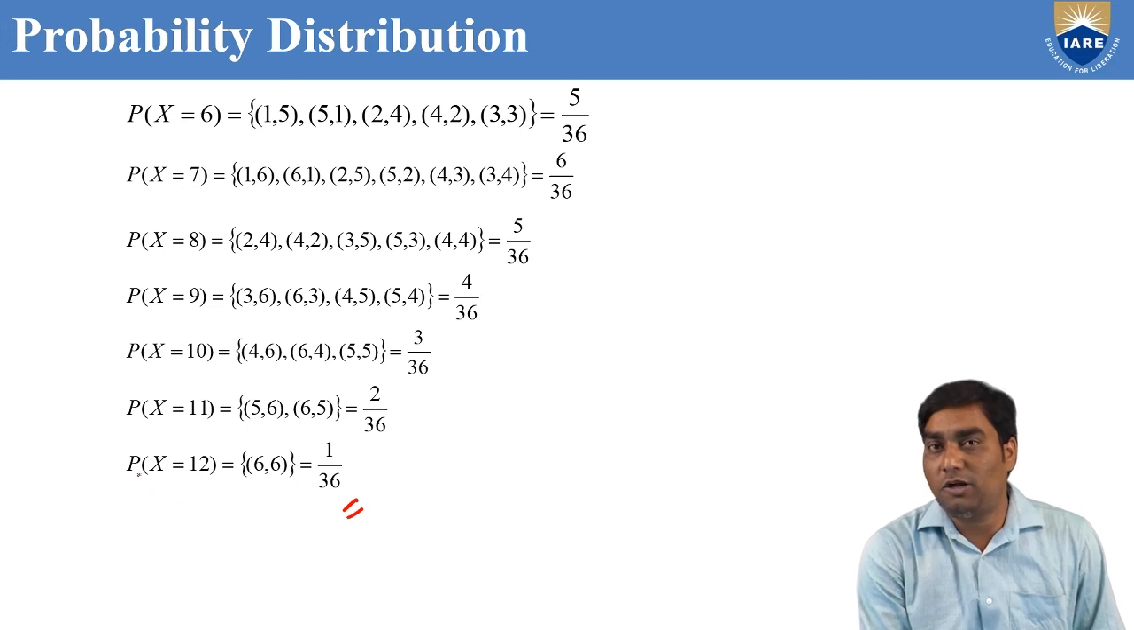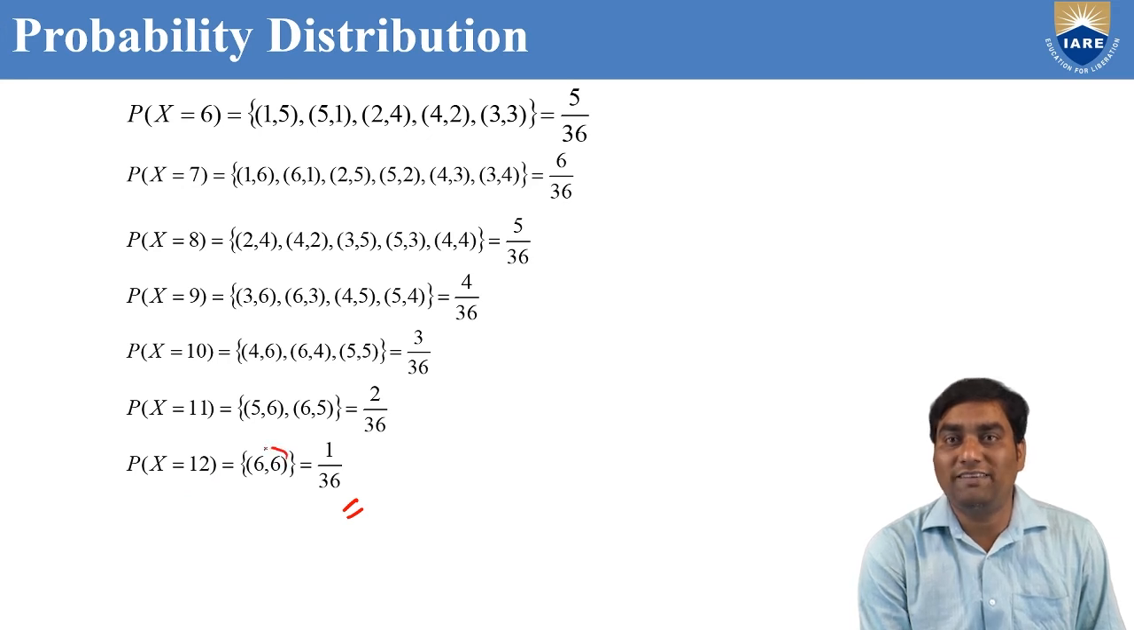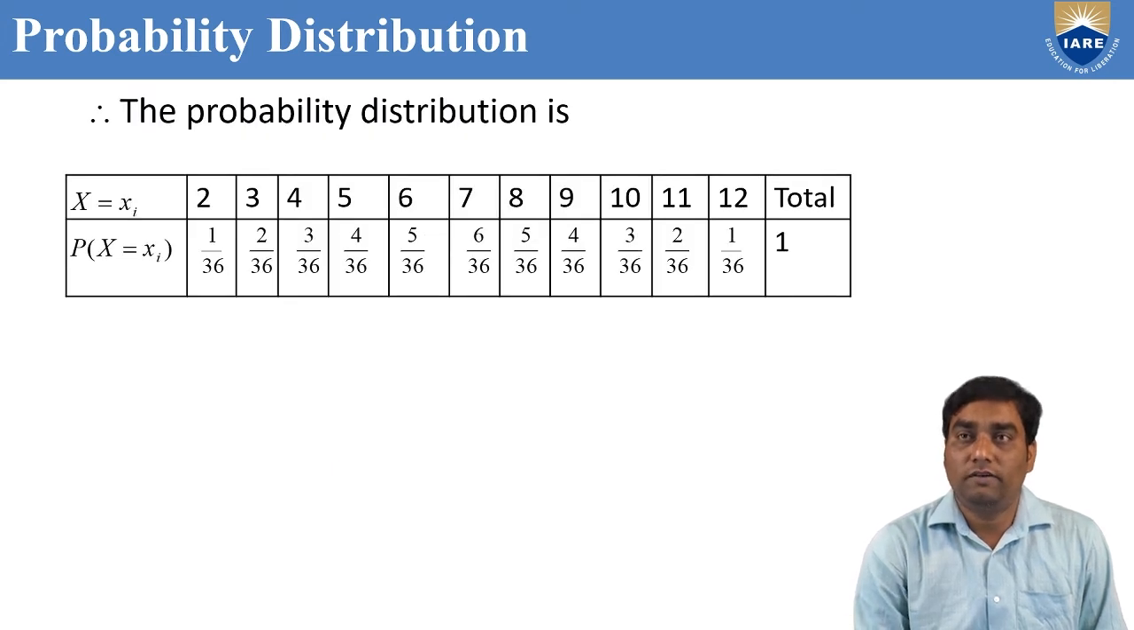In the last case, probability of x equal to 12, where x is the sum of scores equal to 12, only one chance is there, that is 6, 6. So 1 by 36. So you can add, we will get 1. The total probability is 1. So like this, we should solve the probability distribution.